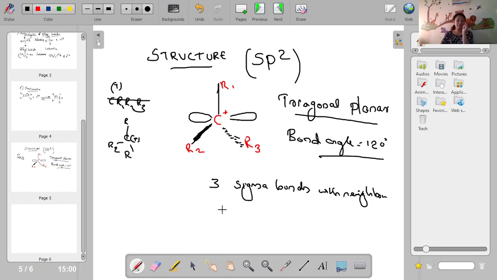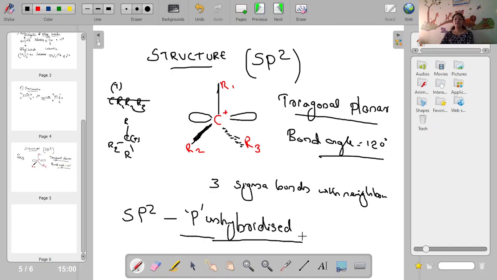And you know that it is forming 3 sigma bonds with the neighboring atoms. When it is having sp2 hybridization, one p orbital is empty, which is unhybridized. When it is sp2 hybridization, the third p is left, only sp2 is formed, only 2 p are used. The third p is unhybridized and which is like this. That unhybridized p orbital is what is shown here.